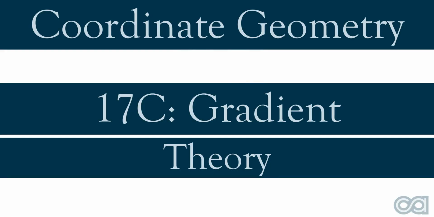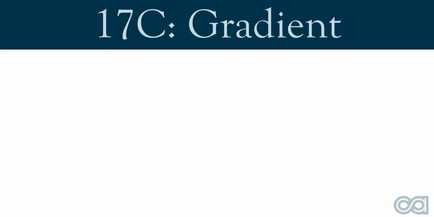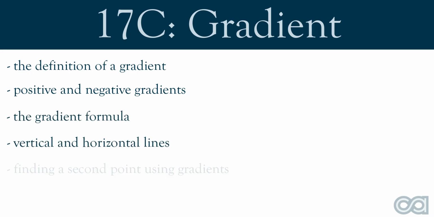This is video 17C for the Year 9 Mathematics course. In this video, we're going to cover the theory behind gradient, under the topic of coordinate geometry. Specifically, we're going to explore the definition of a gradient, positive and negative gradients, the gradient formula, vertical and horizontal lines, finding a second point using gradients, and then we're going to cover some example questions.